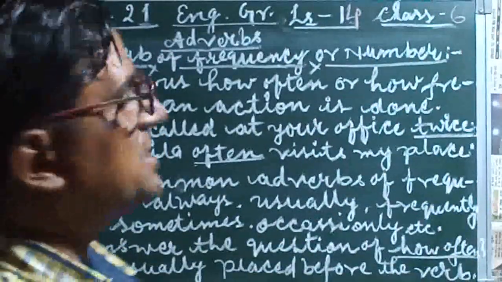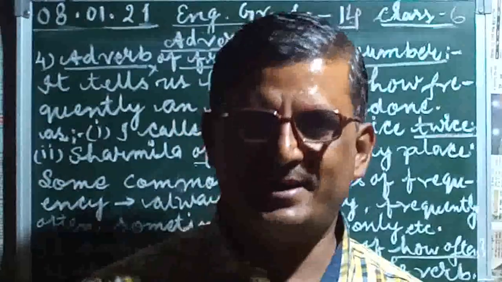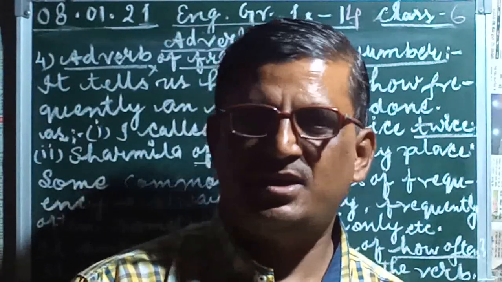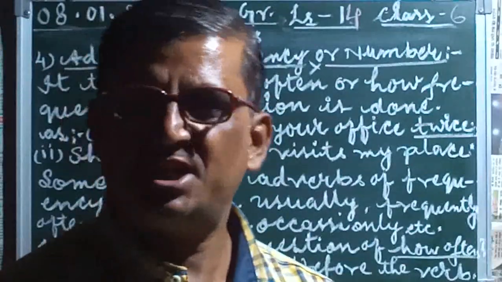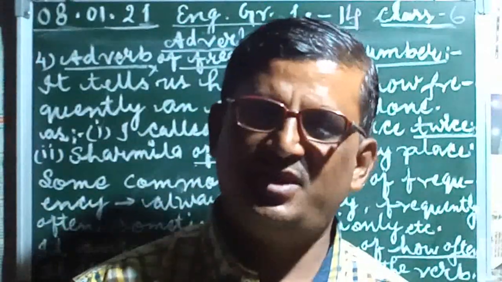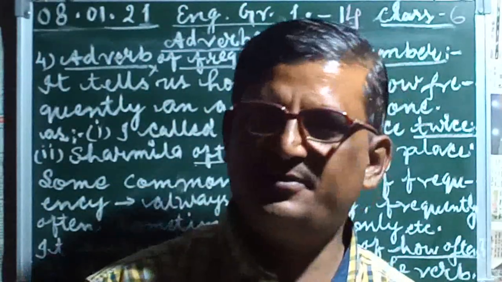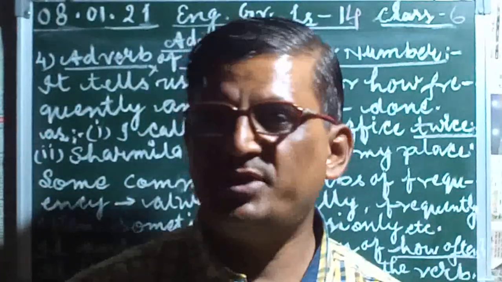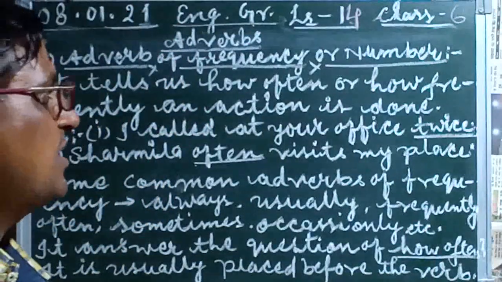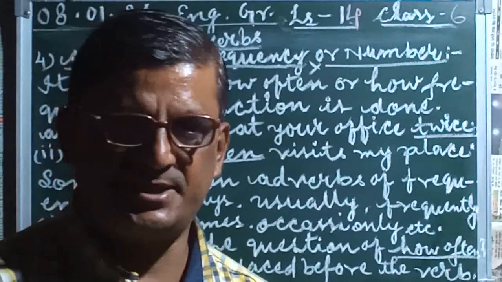In this lesson, we already studied in the previous lecture about the adverb and kinds of adverbs. I have taken three kinds of adverbs: number one, adverbs of manner, adverbs of time, and adverbs of place. Already we have studied these. Today I am going to take adverbs of number or frequency.